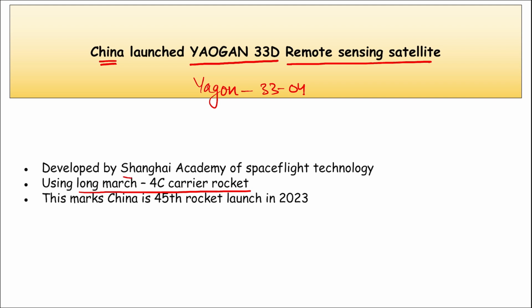Remember, this was developed by Shanghai Academy of Spaceflight Technology, and this marks China's 45th rocket launch in 2023. Correct? Important, take a note of it. Then this remote sensing satellite is designed to gather data about the Earth's surface and atmosphere using sensors to detect and measure various characteristics such as temperature, vegetation and pollution.